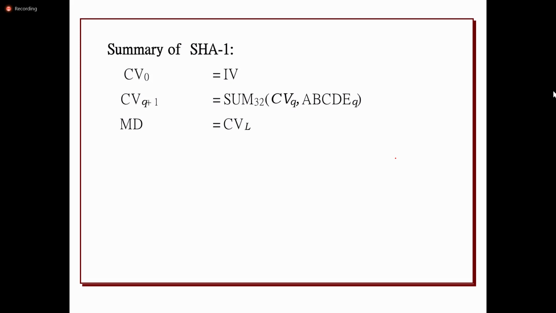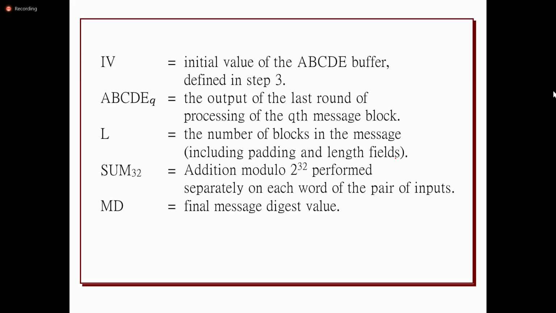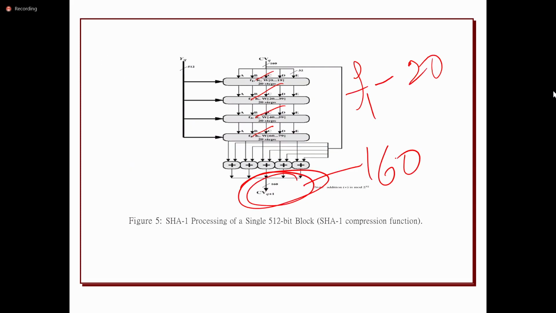Yes, understood. So this is the general representation of the SHA-1 algorithm. Actually, in your syllabus you have SHA-512. But all SHA algorithms are based on the same structure. The number of rounds will be different, the size of the input will be different, and the output it is going to produce will be different.